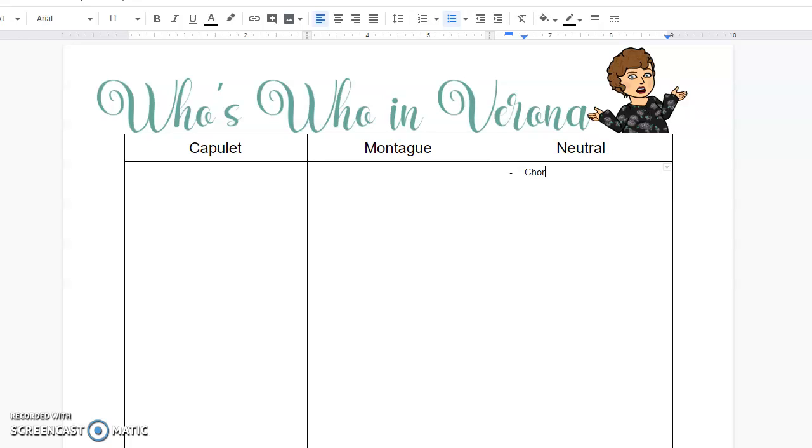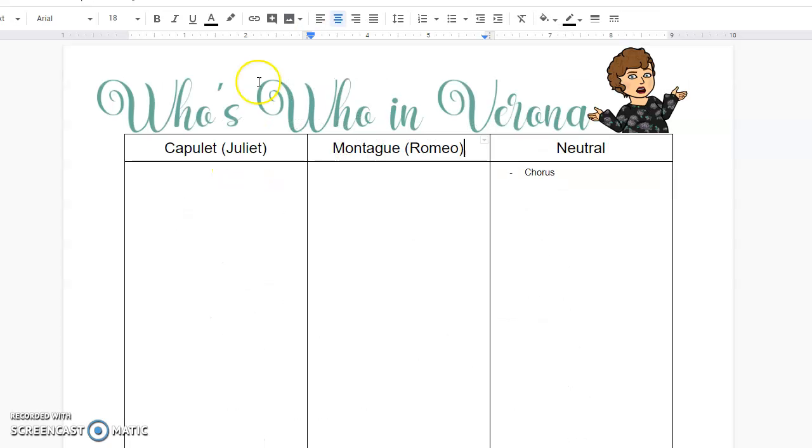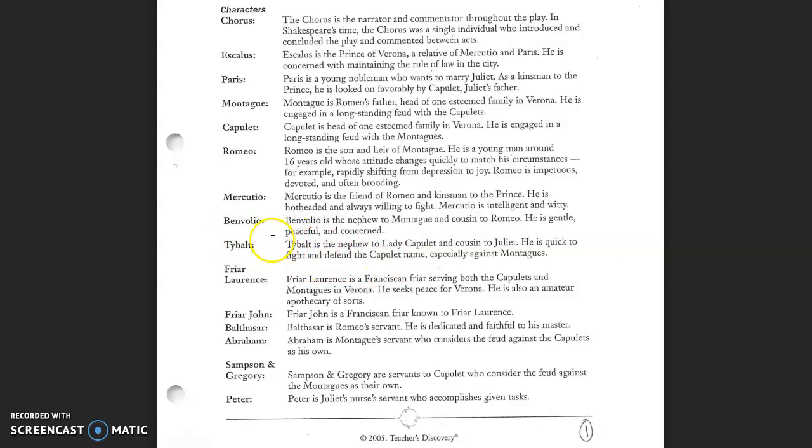right under neutral. Okay? Something that you'll have to practice thinking about is the Capulets are Juliet's family. Juliet Capulet, right? That'll help you remember. Juliet's family. And the Montague family is Romeo's family. So as you're going through these characters, obviously Montague, this is Romeo's father. He is going to go in the Montague character list, and so on and so forth. It should tell you, and you should pretty much be able to figure out where they go if you read what's on here.